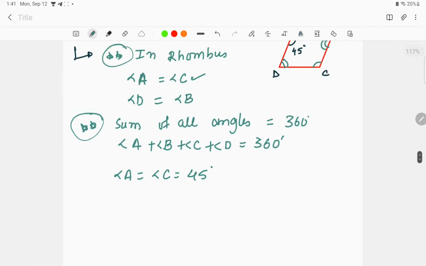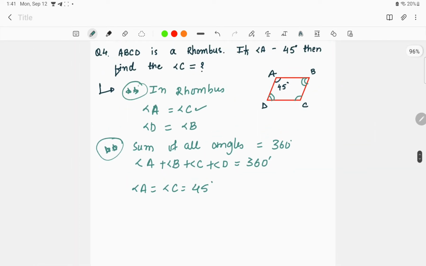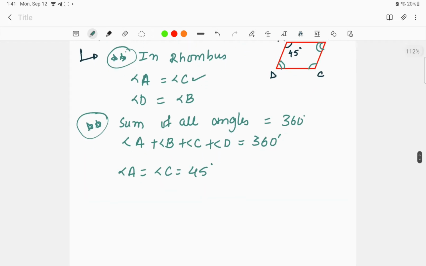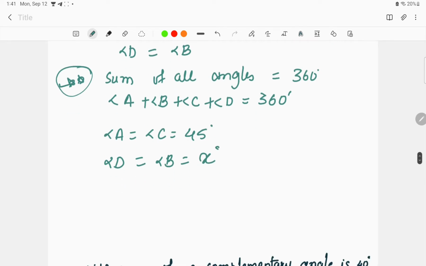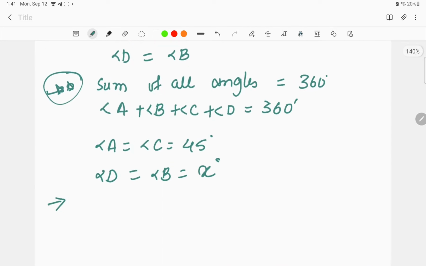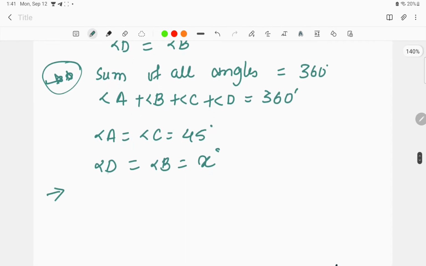This is the first thing that we can derive out of these two facts, right? Moving on to the second fact, that is angle D is equal to angle B. Now D is unknown for us and B is also unknown for us. Let us consider that angle D is equal to angle B is equal to x degrees. So moving to fact number 2, the sum of the angles is equal to 360 degrees.